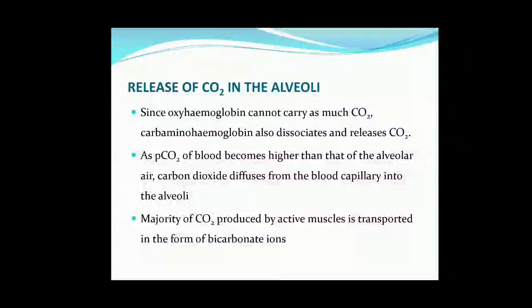In the alveoli, bicarbonate ions again combine with hydrogen ions to form carbonic acid, which dissociates into carbon dioxide and water. CO2 is more in the blood capillaries and less in the alveoli, so it diffuses into the alveoli